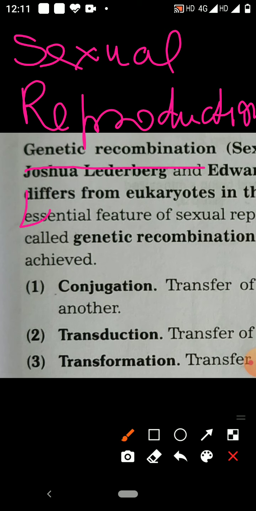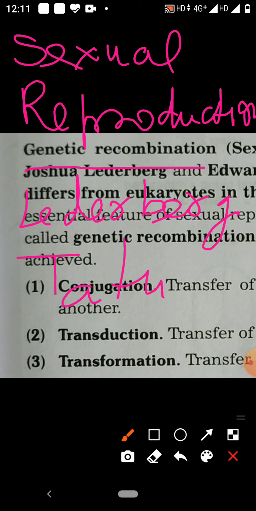So Lederberg and Tatum, these were the two scientists. They demonstrated sexuality in bacteria.